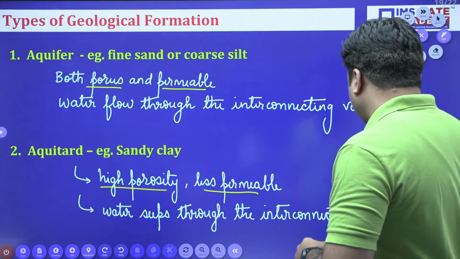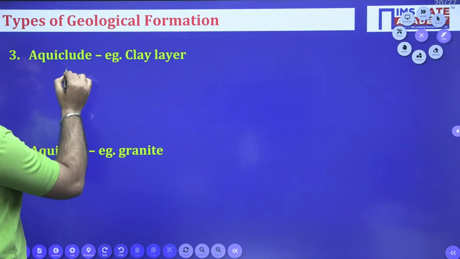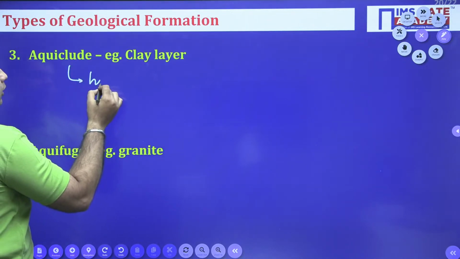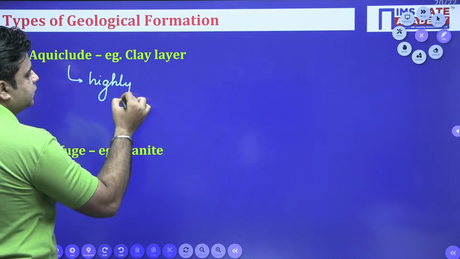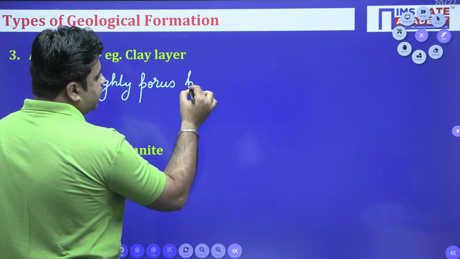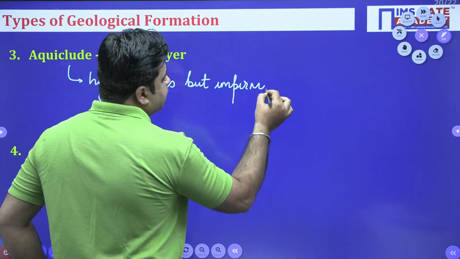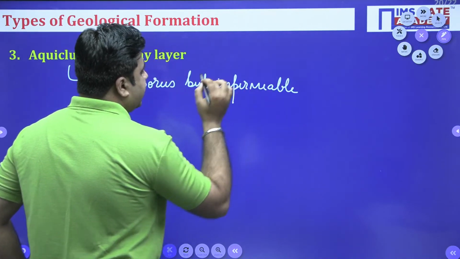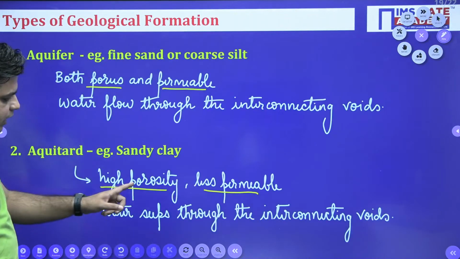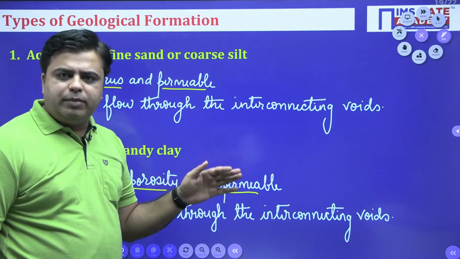Okay. Now the next geological formation is termed aquiclude. Aquicludes are highly porous but impermeable. When you compare this aquiclude with aquitard, aquitard had high porosity but was somewhat permeable, right?